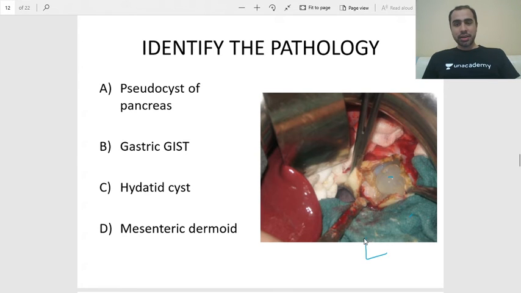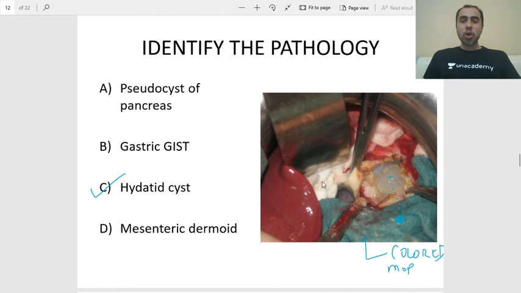This green colored thing is a colored mop. This is a colored mop, and colored mops are used in hydatid cyst surgery. The reason is when I am removing the hydatids, the first thing I do is cover the intestines with mops, and if any of the cyst spills, the colored mops will be able to pick up the cyst.